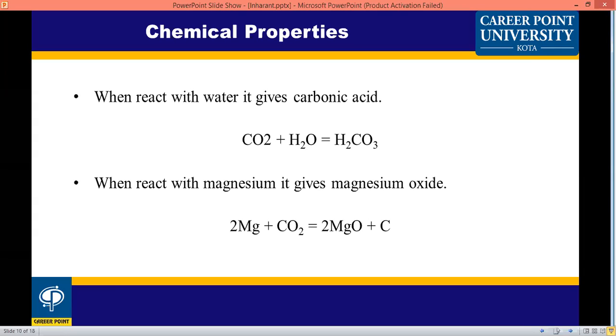This carbonic acid is converted into water and carbon dioxide. If carbon dioxide reacts with magnesium, it forms magnesium oxide and carbon.